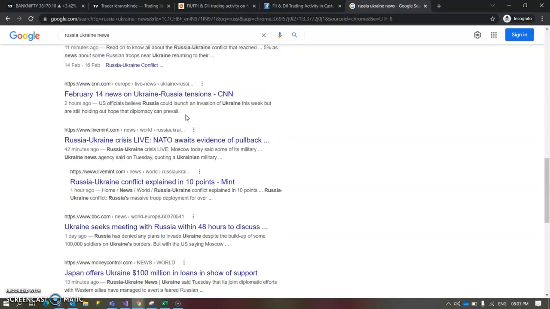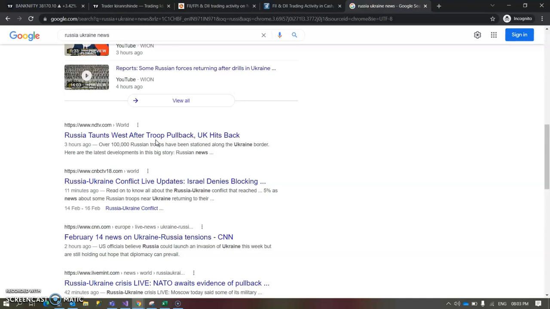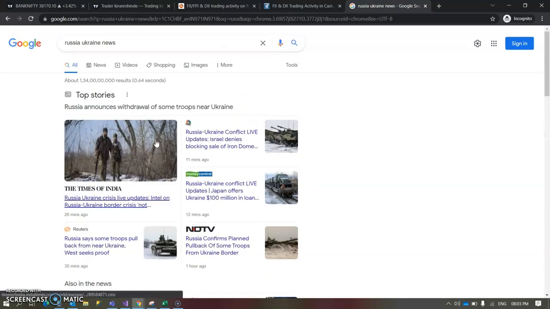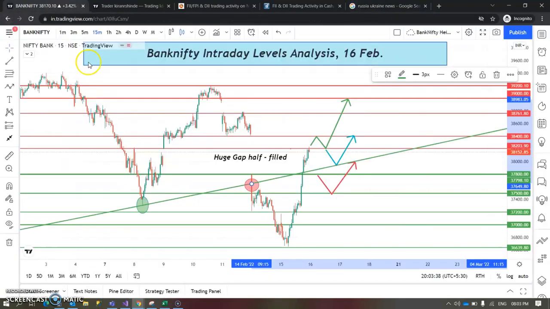But if it happens, then we can see another big downfall in the market. If it doesn't happen, then we can see another big short covering, and the market can easily go up to the 39,000 level as well. So this is what I have.